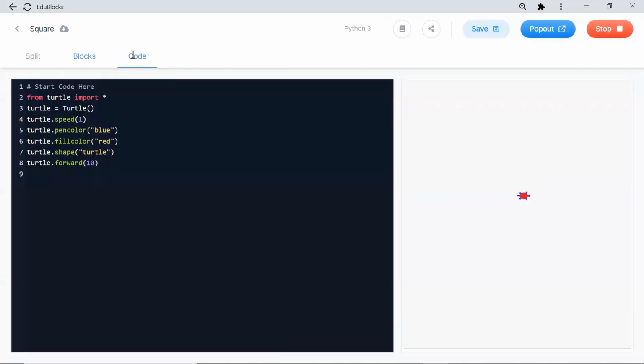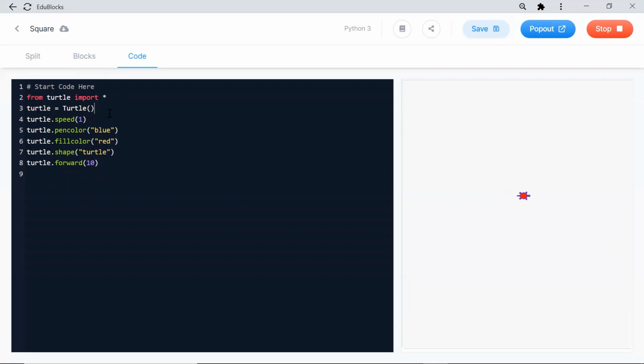The Python code is turtle dot forward, and you have to give the number. I will explain what the code is. This is my library. Somebody developed the turtle library, so I am using that. For that, line number 2 is from turtle import asterisk. Asterisk means a lot of code will be there, I want everything, so that's why asterisk. Next thing is the turtle is the pen. To draw something you want a pen or pencil, right? So turtle is the pen.